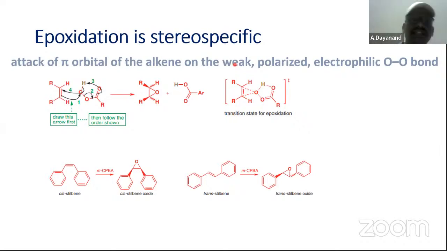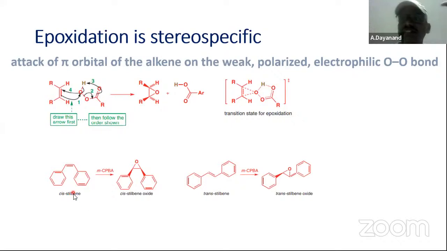For example, here we have a cis alkene. Cis alkene is going to give this isomer, in which all the alkyl groups are protruded towards one side. Why? Because it is a cis alkene. Therefore, epoxidation is going to give this epoxide. And this is the transition state for this epoxide. Why? Because the oxygen is going to be transferred. See here, this is the transfer. Draw this. Then cis-stilbene.